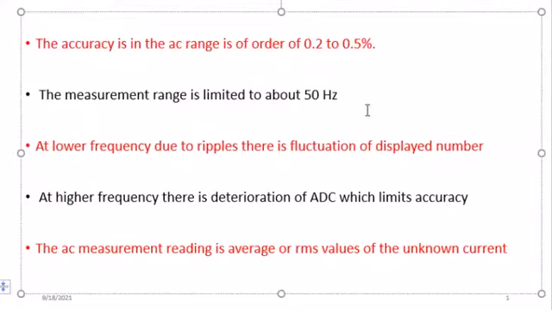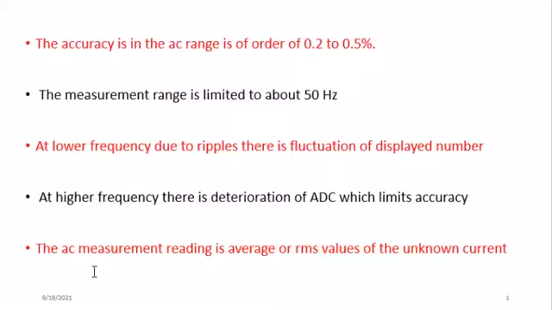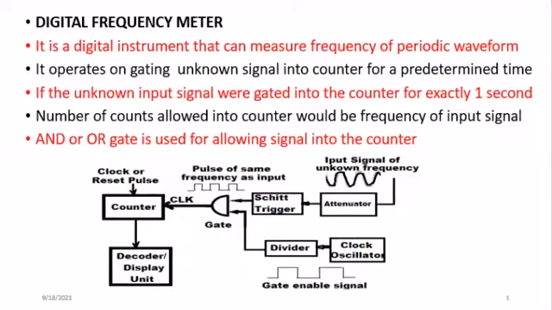What we are saying is, for you to get the best result, the frequency of your measurement should be 50 Hz. And whenever you are taking an AC measurement, the reading that will be displayed should be RMS, that is root mean square, and sometimes it can be the average value of the unknown current you are measuring. Now, the next digital instrument is what we call a frequency meter, and this is an instrument that we use for measuring the frequency of any periodic, that is AC alternating waveform.